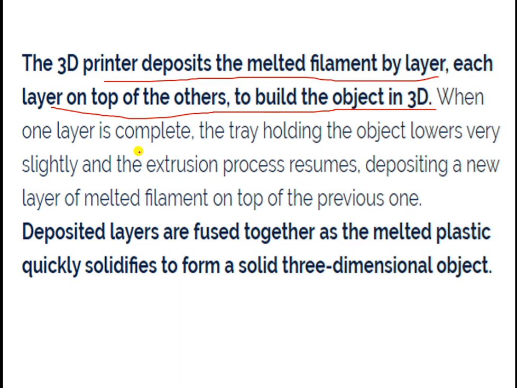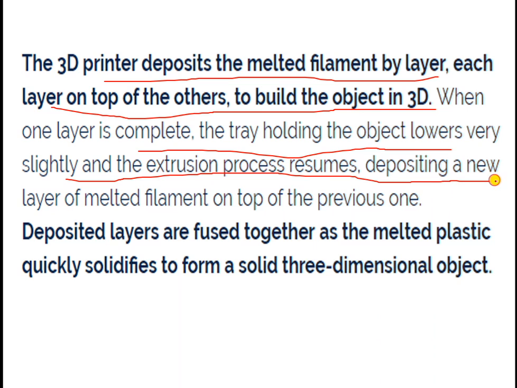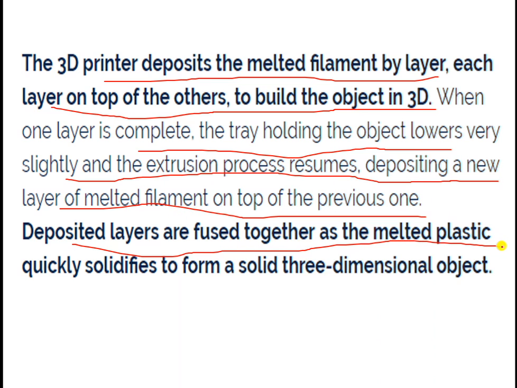When one layer is complete, the holding of the object lowers very slightly so that another layer becomes possible. The extrusion process resumes, depositing a new layer of melted filament on top of the previous one. So the deposited layers here are fused together. There is a certain kind of bonding with the help of fusion, so that the melted plastic quickly solidifies to form